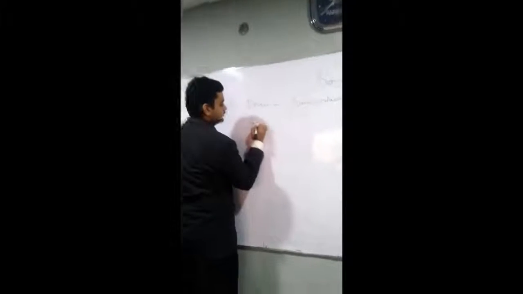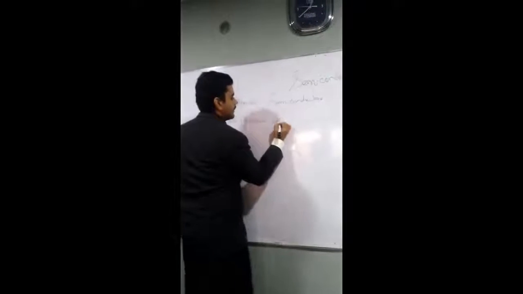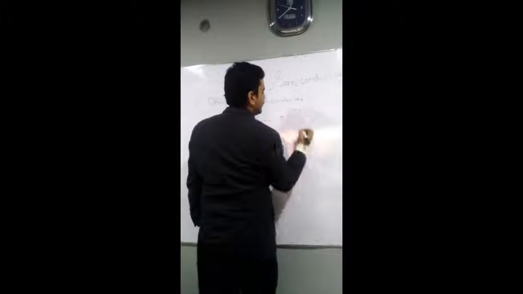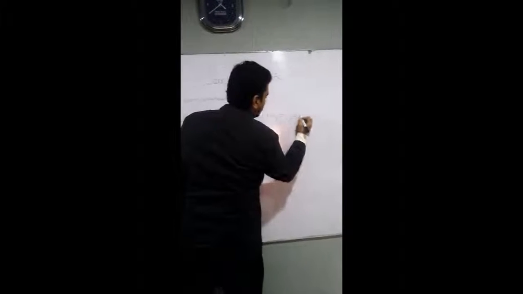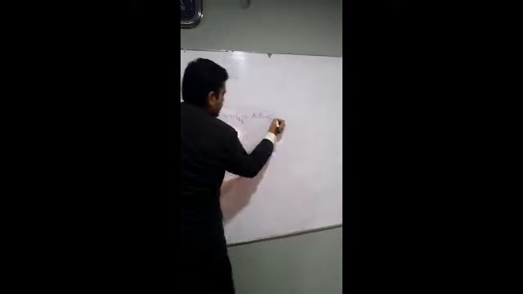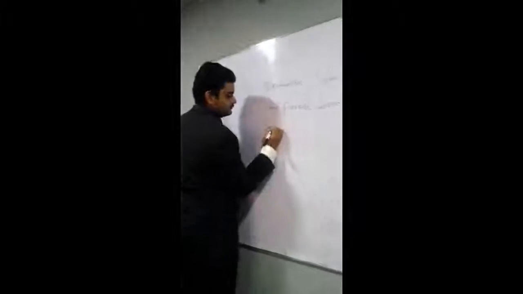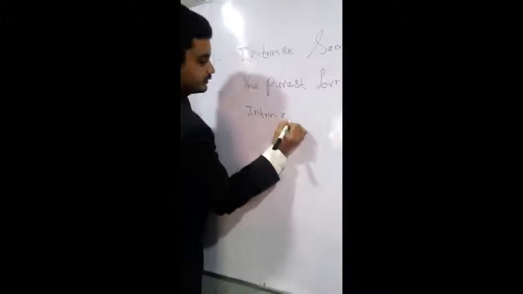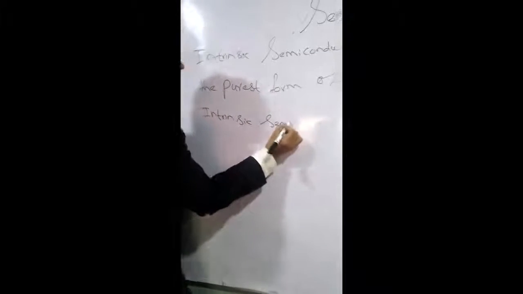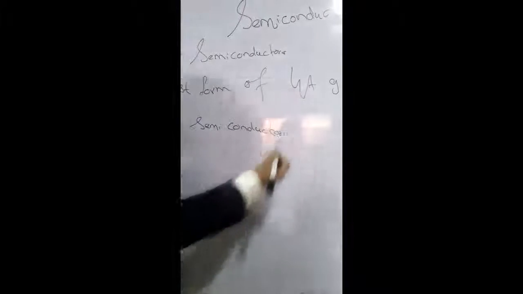The purest form of a 4A group element is called an intrinsic semiconductor, right?